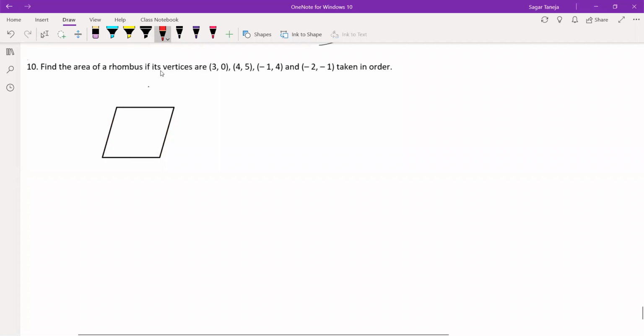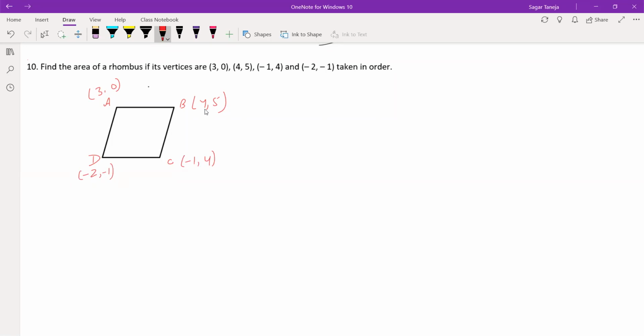It is written that these are the vertices of the rhombus taken in order. So we'll take it in order: A, B, C, and D, where A is (3,0), then B is (4,5), then C is (-1,4), and D is (-2,-1).